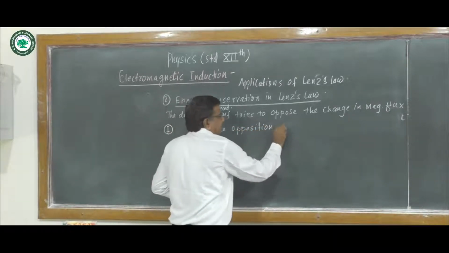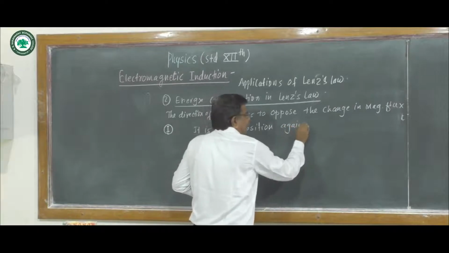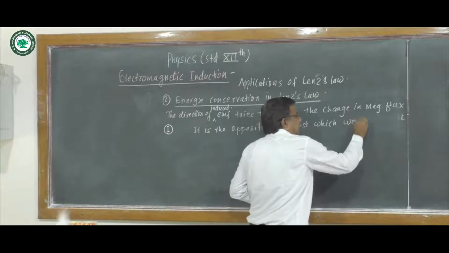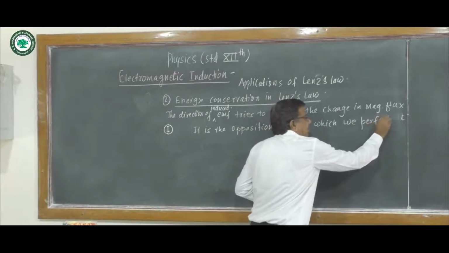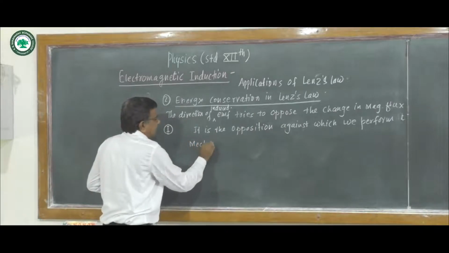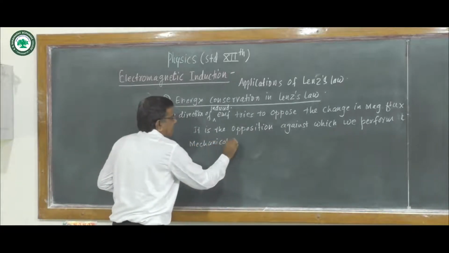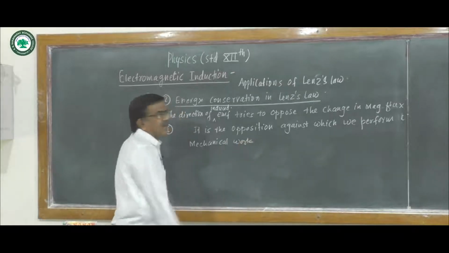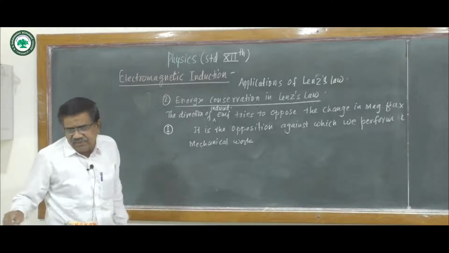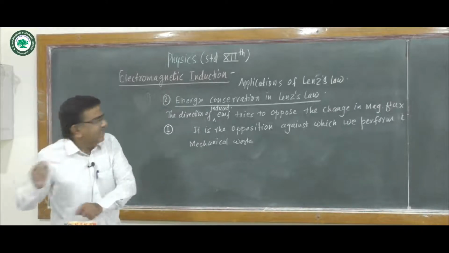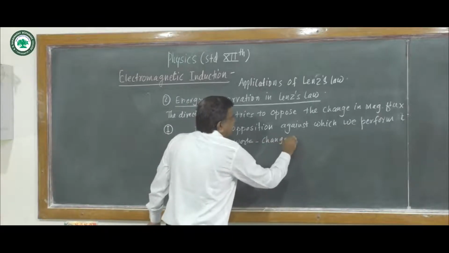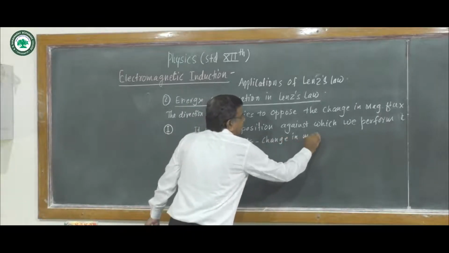We perform some mechanical work, and as we perform the mechanical work, it causes the change in magnetic flux.